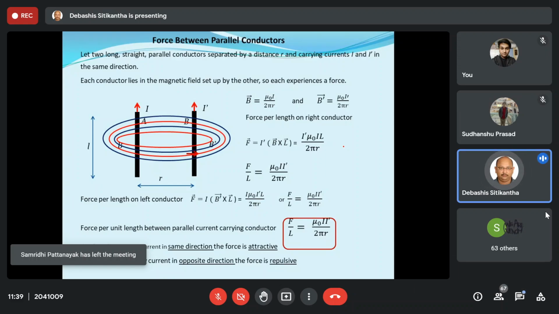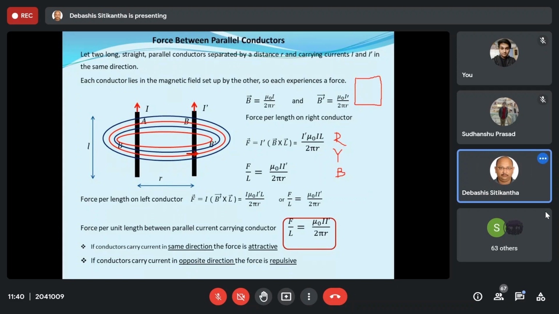Theoretically, in many books, it is written as ABC, but in real engineering practice, we always use the letters RYB, because R indicates the red color, Y indicates the yellow color, and B indicates the blue color. If you look carefully at any control room, if you have ever visited or will visit one, you will see a 3-phase connection, and all of these 3 wires are having this color code.